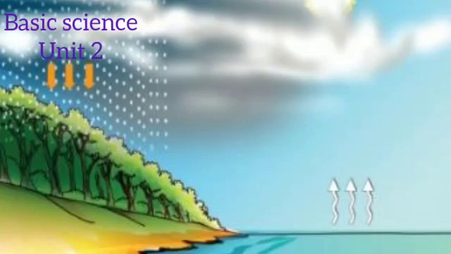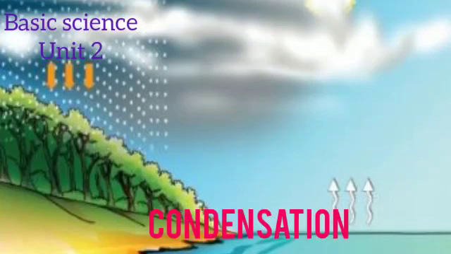As this water vapor goes high up in the sky, the climate over there is very cool. So this water vapor, that is gas, will change back to liquid, as tiny drops of water. That process is called condensation, and it forms the clouds. It is the process in which the water vapor changes into liquid. That process is called condensation.